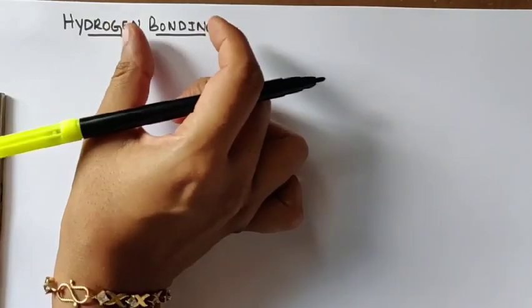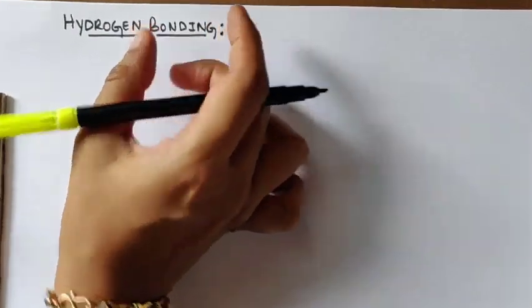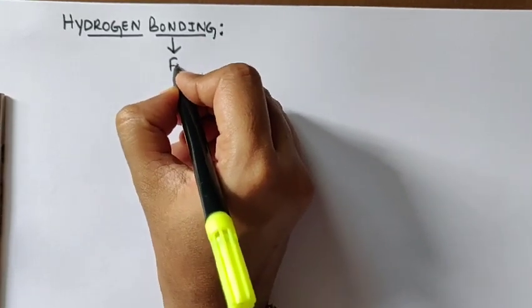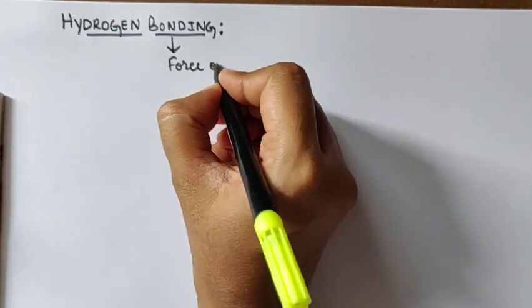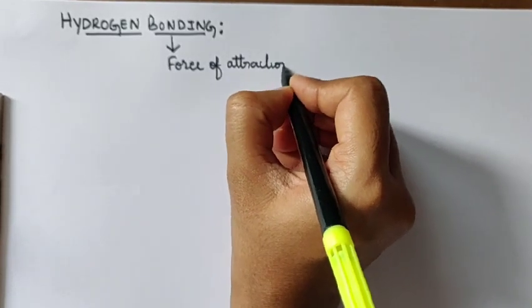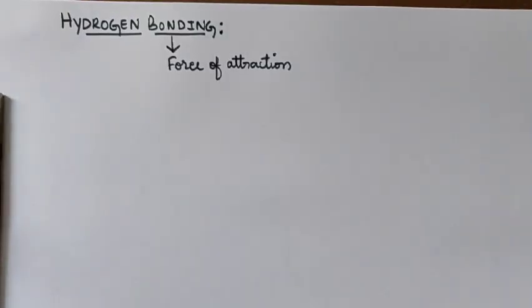So before going to hydrogen bonding, I want to replace this word bonding by just a force of attraction. It is just a force of attraction, because it is not literally a bonding.